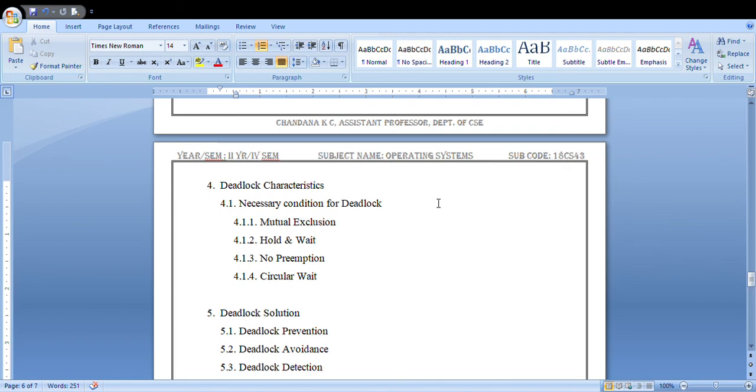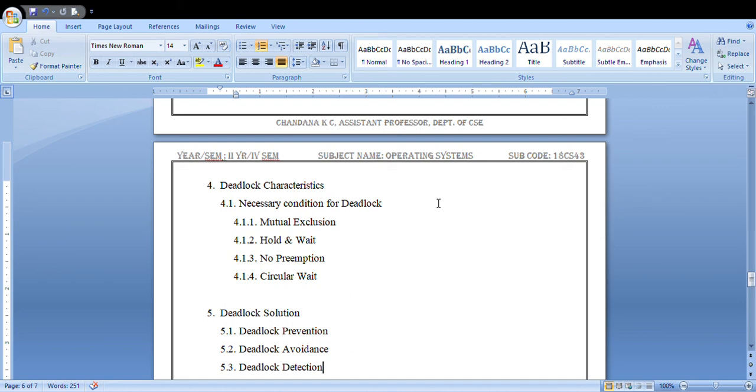Deadlock will happen when these four conditions, mutual exclusion, hold and wait, non-preemption and circular wait, occur at the same time. If any one of the conditions fails, then it won't apply as a deadlock condition. You can't consider it a deadlock. All four conditions should be satisfied, and only then do you call that situation a deadlock.